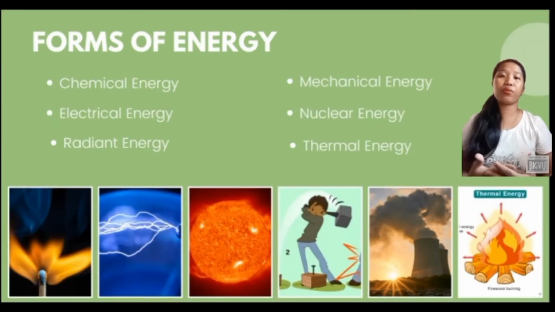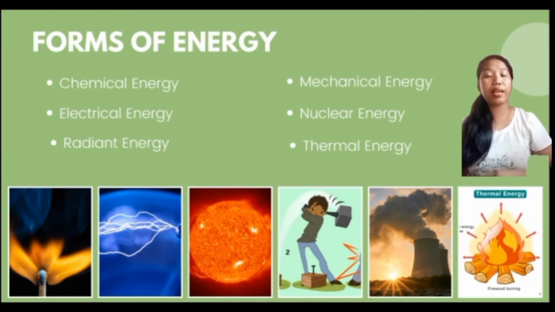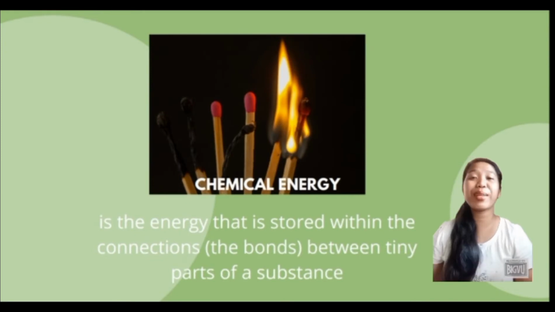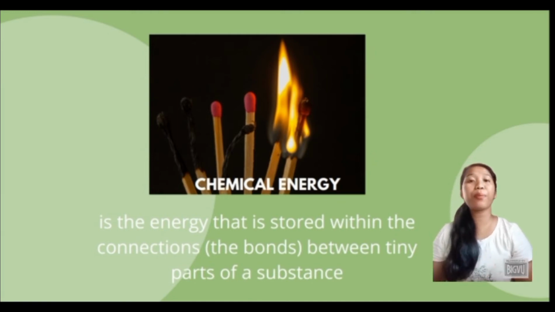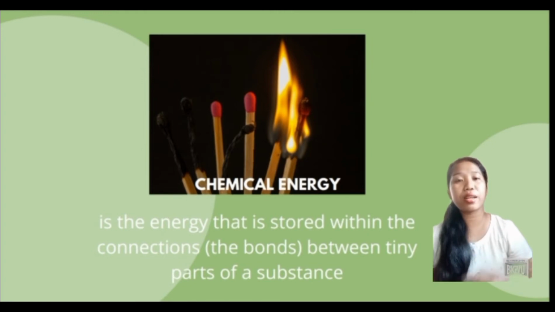There are many various forms of energy, namely chemical energy, electrical energy, radiant energy, mechanical energy, nuclear energy, and thermal energy, and we are going to discuss them one by one. So let us define first what is chemical energy. Chemical energy is the energy that is stored within the connection or the bond between tiny parts of a substance. Chemical energy is the energy in a chemical substance that is released when it undergoes a chemical reaction and transforms into other substances. Some examples of storage media of chemical energy include batteries, food, and gasoline.